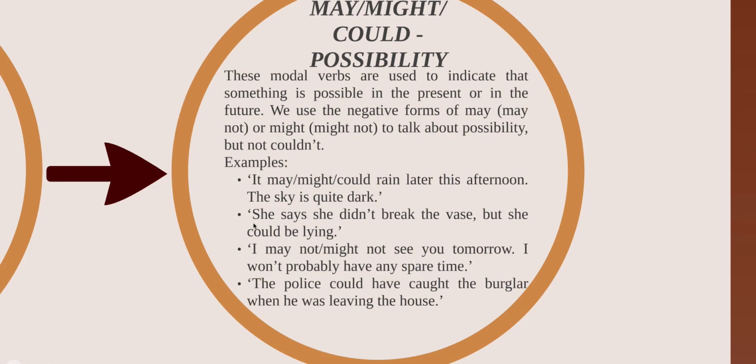She says she didn't break the vase, but she could be lying. Here you are going to see the use of could. Dice que no lo rompió, pero podría estar mintiendo. If you use couldn't, you are going to say like, pero podría no estar mintiendo. Entonces sería contradictoria una parte con la otra. That's the reason why you are not going to use the negative form of could, okay? The next one. I might not see you tomorrow. I won't probably have any spare time. That is not 100% sure, but it is like a huge possibility.